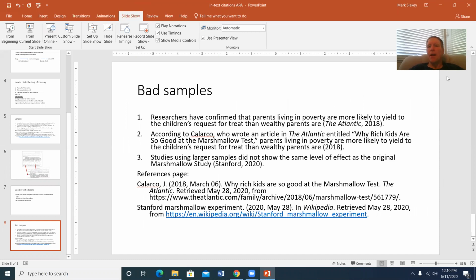Wikipedia. All right, so these in-text citations are really important. They're very simple. You don't need to be complicated, and they're totally doable. You can also refer to your writer's reference. We'll show you how to do this. Purdue OWL will also give you information, but really, hey, Slakey's telling it to you straight. Just give the author and the year of publication, and you're golden.